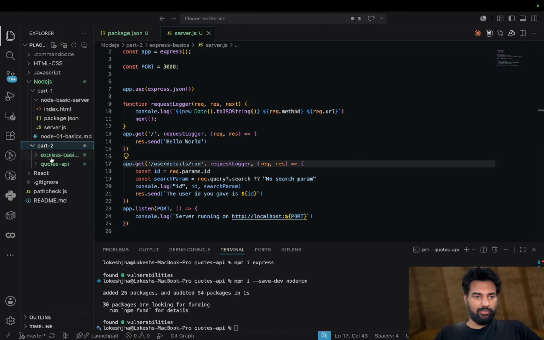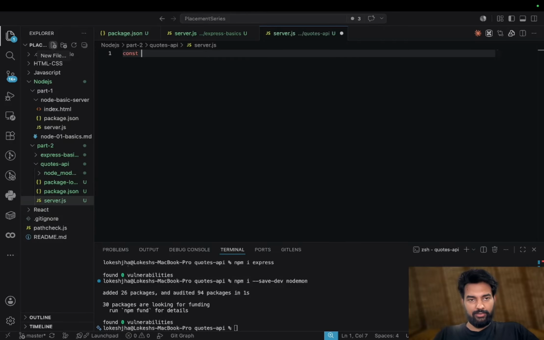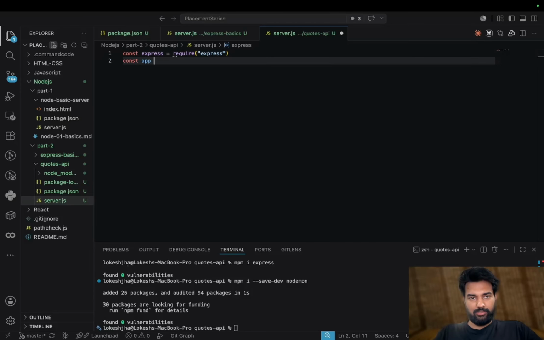Now we will go inside quotes-api. Here I will create a server.js. I will write const express equals require express, and const app equals express.